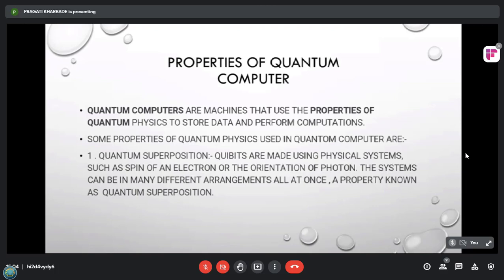Some of the properties of quantum physics are used in a quantum computer. Quantum computers are machines that use the properties of quantum physics to store data and perform computation. Some properties of quantum physics are quantum superposition. So what is quantum superposition? Qubits are made using physical systems such as the spin of an electron or the orientation of photons.